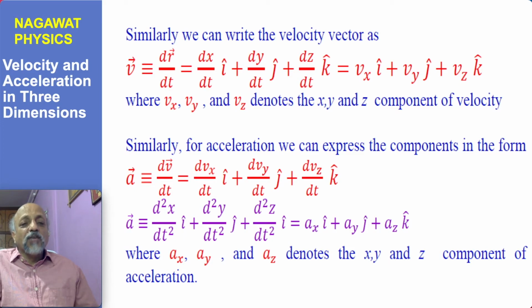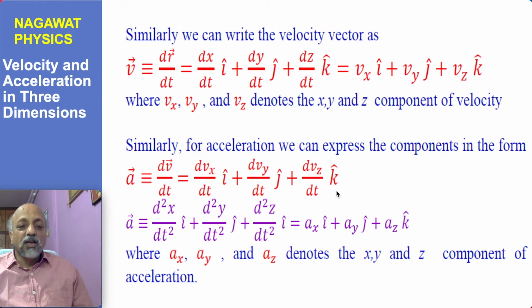Velocity can be defined as dr by dt, and it can be expressed into three components: the x component, y component, z component. The x component of the velocity, vx, or the projection of velocity along the x-axis, will be equal to dx by dt. The y component of the velocity, or the projection of velocity along the y direction, would be denoted by vy, and it will be equal to dy by dt, and the z component would be similarly defined as dz by dt.